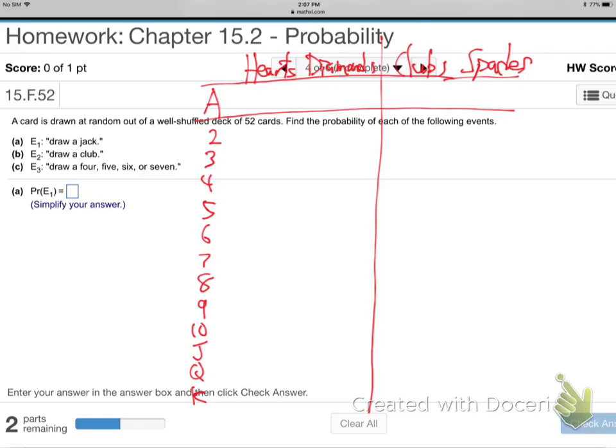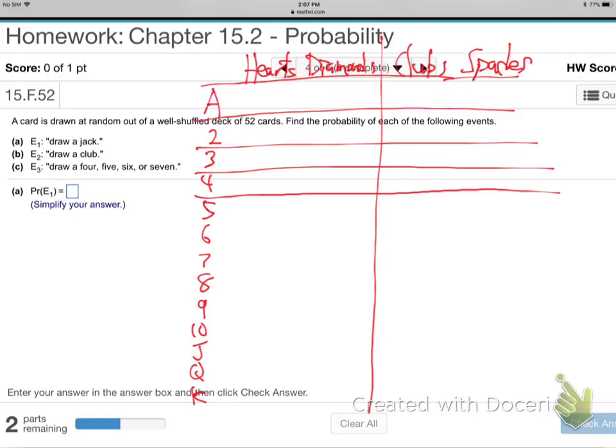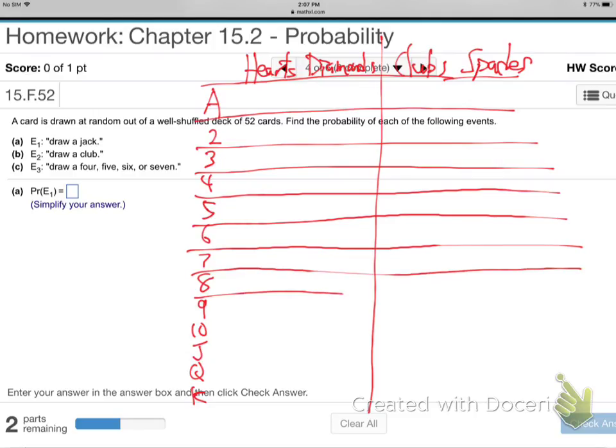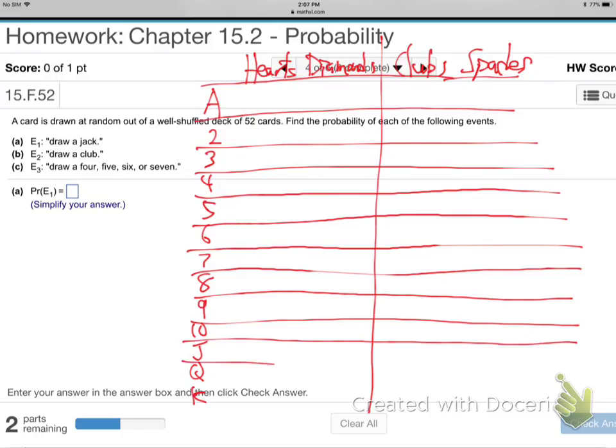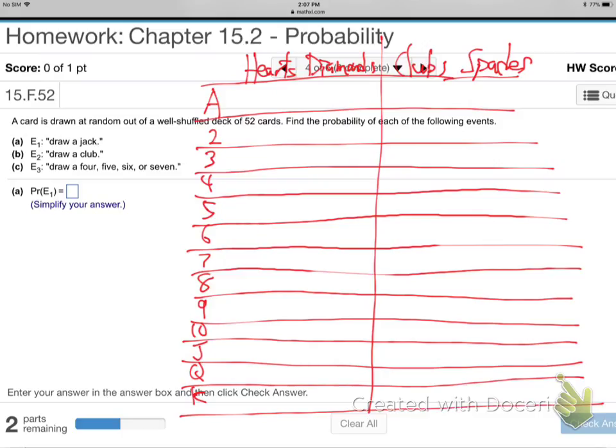So here we go. How many cards in the deck? 52. So this is the ace of hearts, ace of diamonds, ace of clubs, ace of spades.